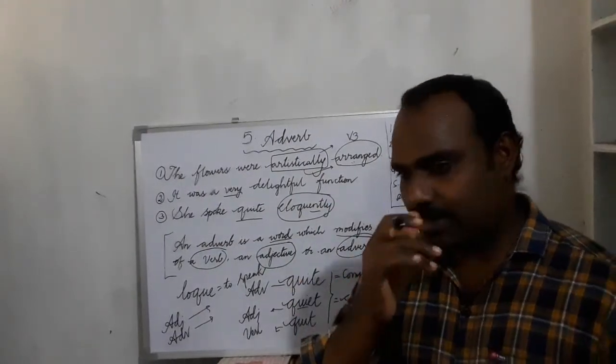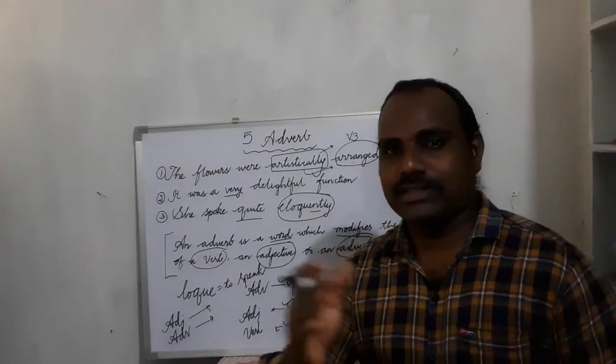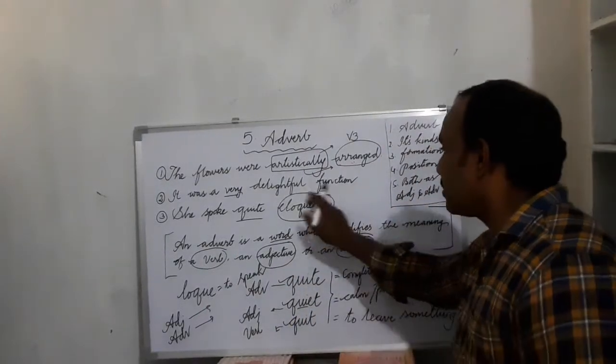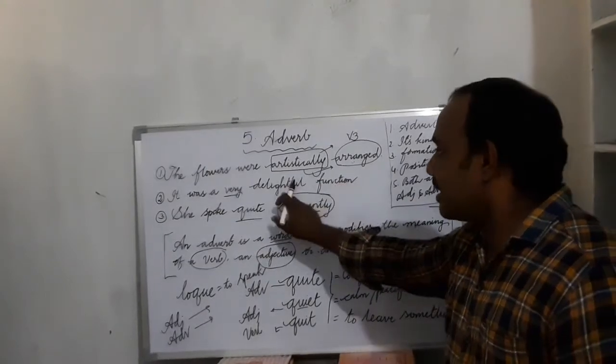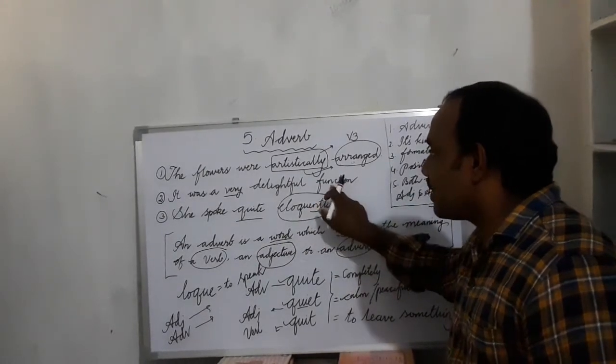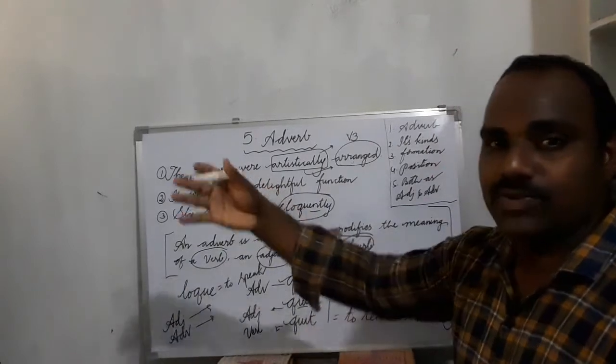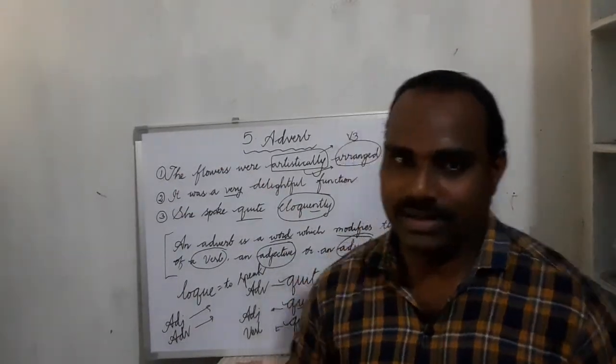And mostly they are placed before the nouns and pronouns that they describe. Like, if you look at this one, delightful function. Function is a noun. So the word delightful describes function. What kind of function? It was a delightful function. Right.